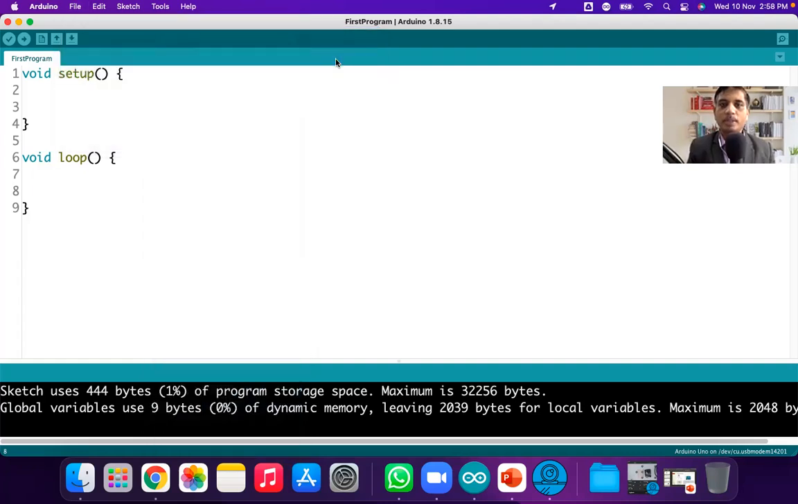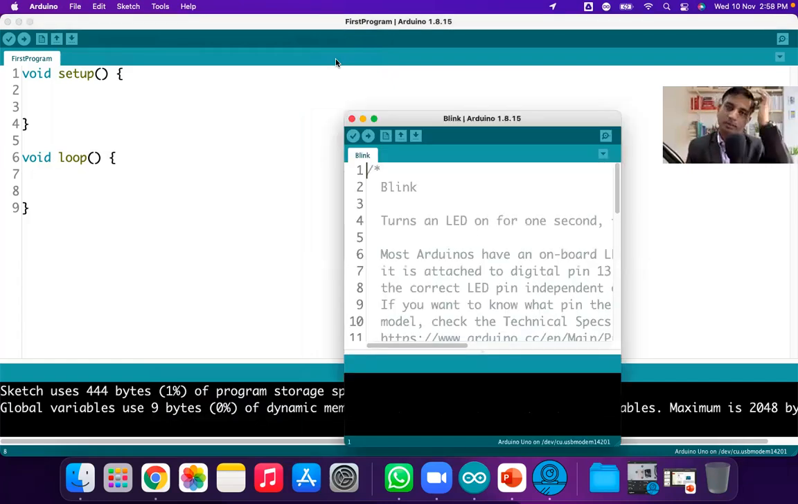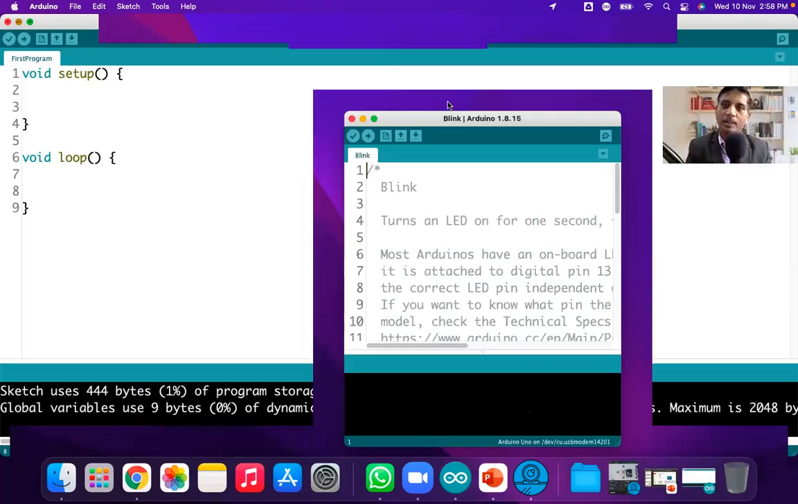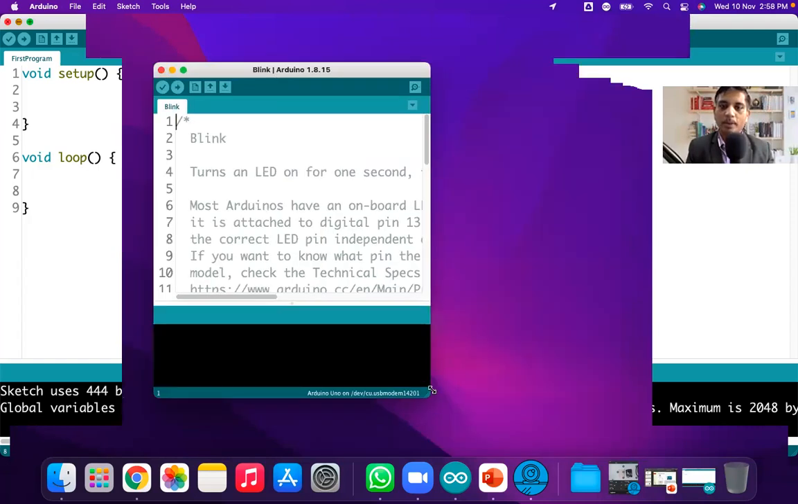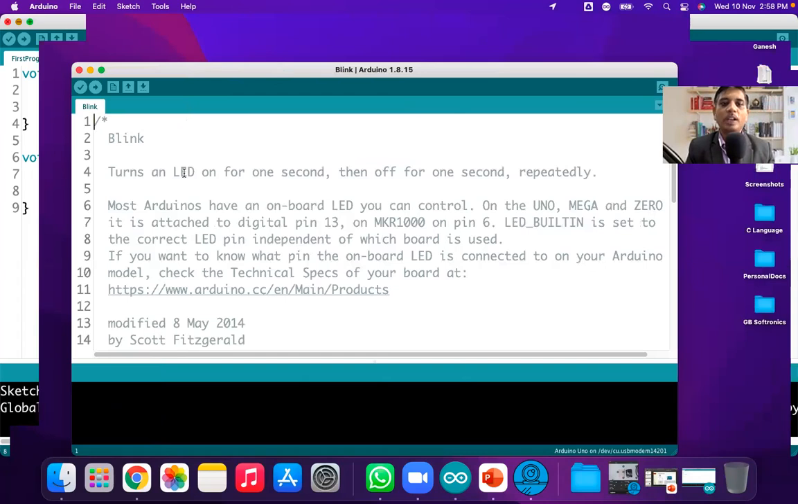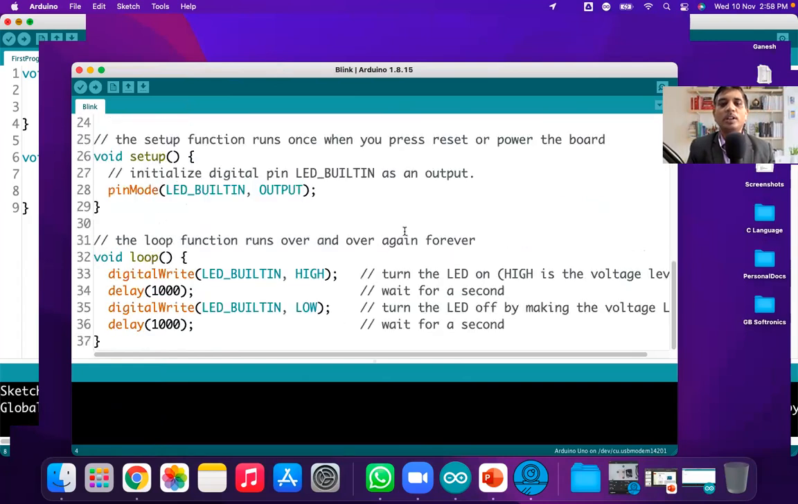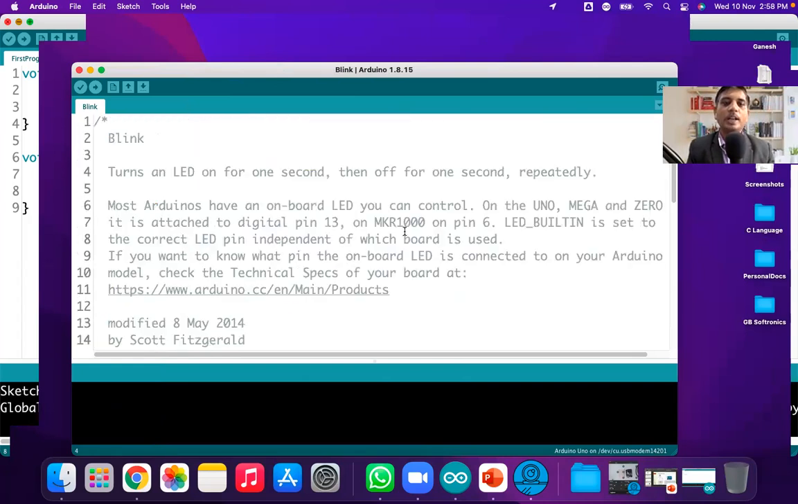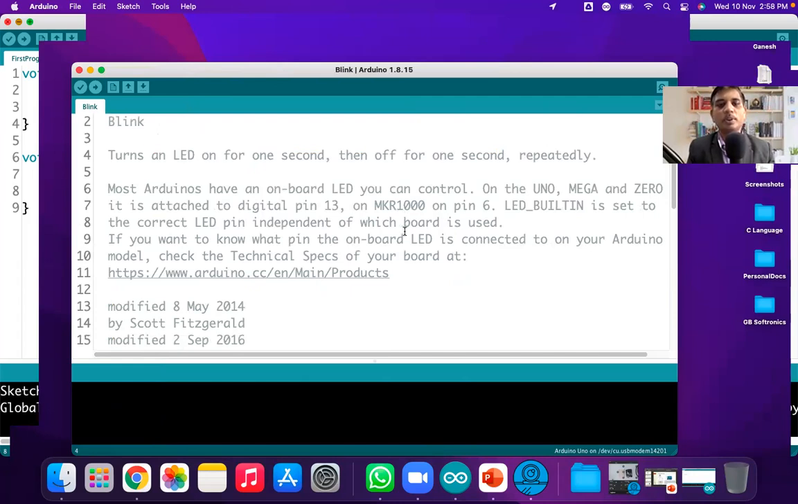Just click on this Blink. Now it will open the Blink program. Now minimize it. This is my Blink program. It turns on the LED for 1 second and then turns it off for 1 second repeatedly. The program is already written, so we don't have to write it ourselves. We can test it out. This is called a testing program.